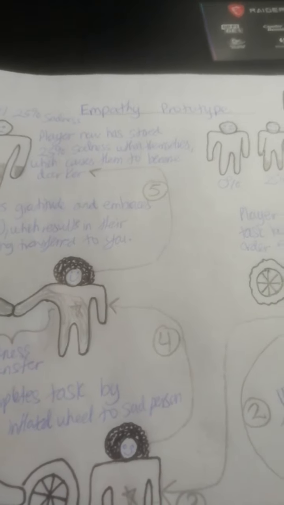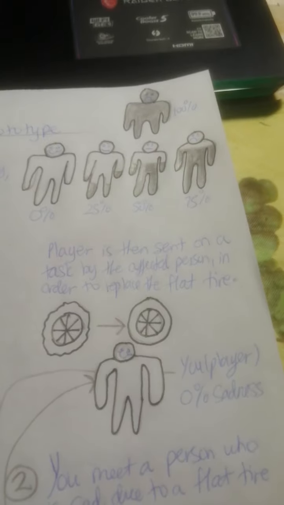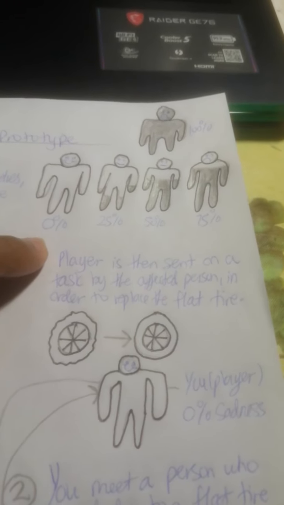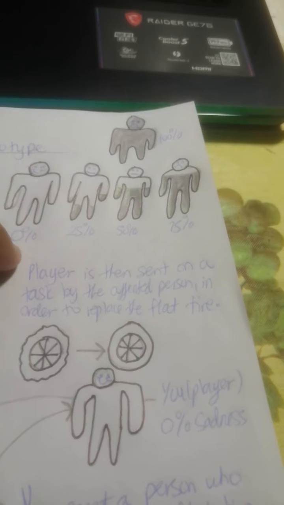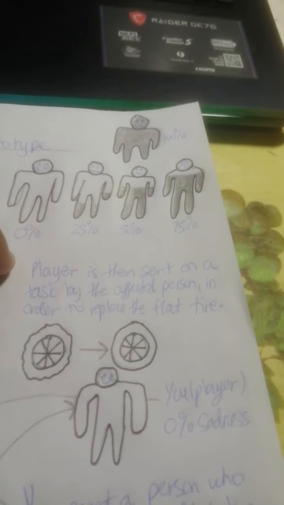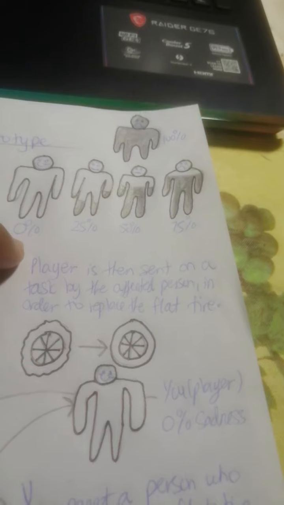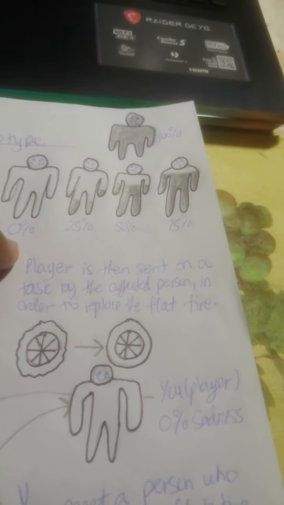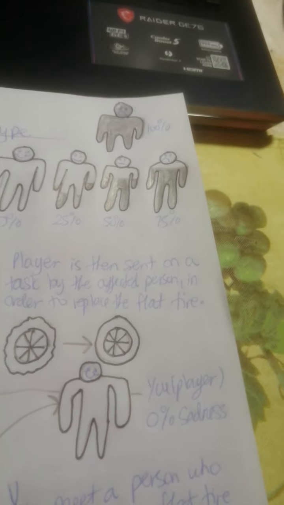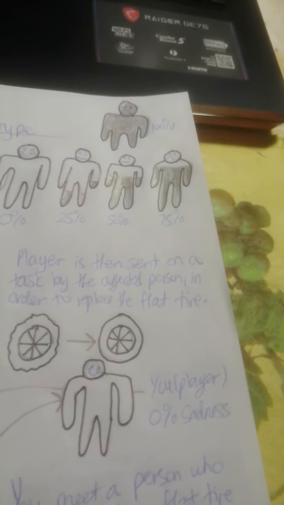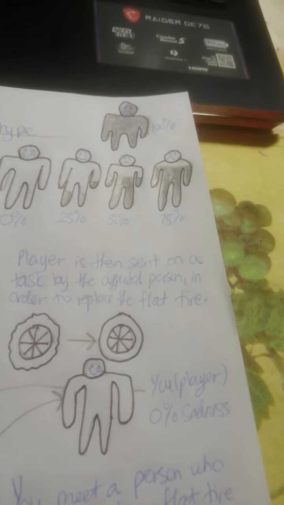Later in the game, I plan that through unlocking different upgrades and perks, your sadness capacity will be increased. So instead of just being able to hold from 0% up to 100%, you'll be able to hold maybe 110%, 120, 130, 140, and I might even cap it at 150% full capacity. In this instance, you'll be able to attend to people who have more dire negative onsets, more significant tasks, and progress the story.